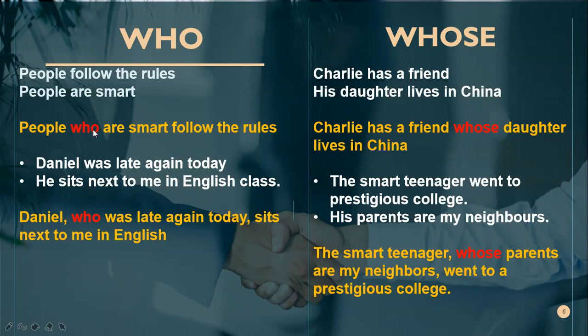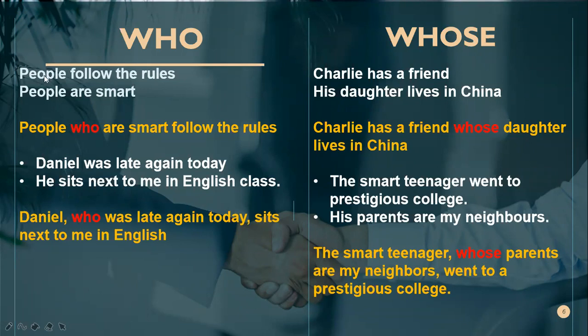An adjective clause is like an adjective. So we go back to the previous lesson. An adjective modifies a noun or pronoun. Modify means describe or make it specific. Give a description. So who are smart? What kind of people? People who are smart. People who are smart follow the rules.